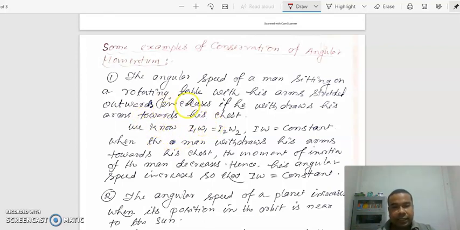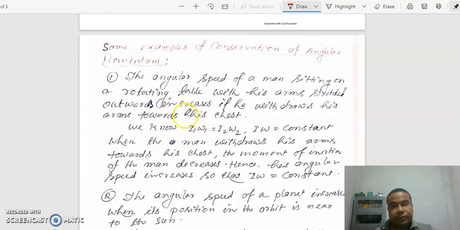When he is stretching his arms, his moment of inertia increases but angular velocity decreases. When the person folds his arms towards his chest, then his angular velocity increases and moment of inertia decreases.